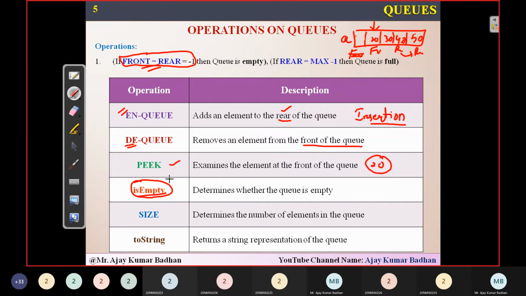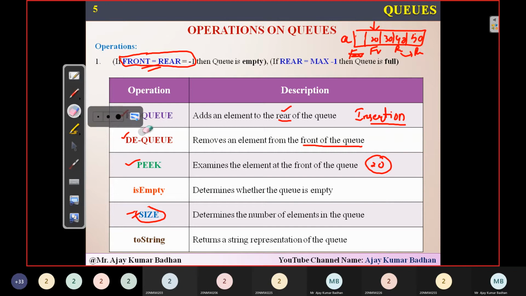Then we have another operation called size. Now this determines the number of elements present in the queue. If I wanted to know how many elements are present in the queue, I can use this function size. You can define as many functions as you want, but mostly the main functions are insertion, deletion, and peek. Same are the operations we are exactly applying in this scenario.